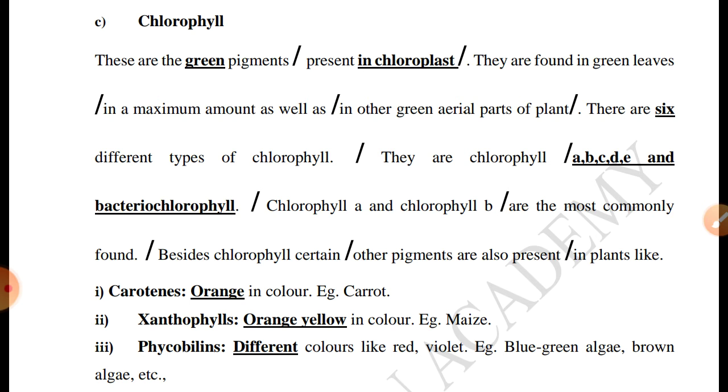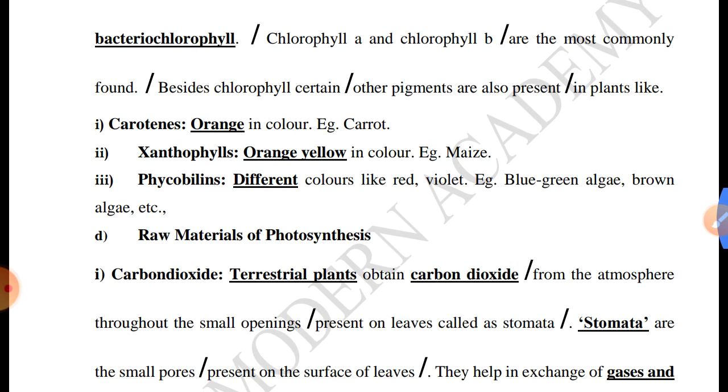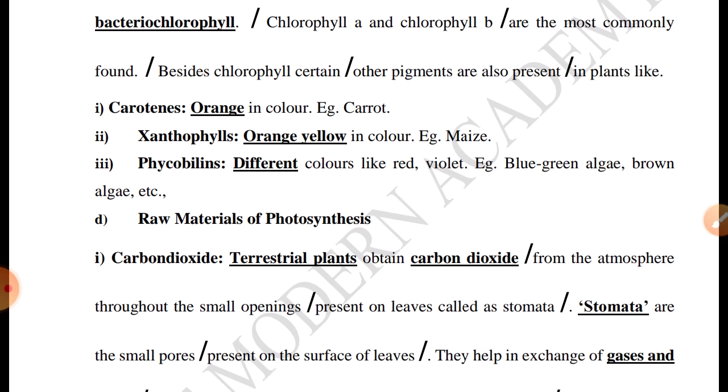There are 6 different types of chlorophyll. There are chlorophyll A, B, C, D, E and bacteriochlorophyll. Chlorophyll A and B are the most commonly found. Besides chlorophyll, certain other pigments are also present in plants.